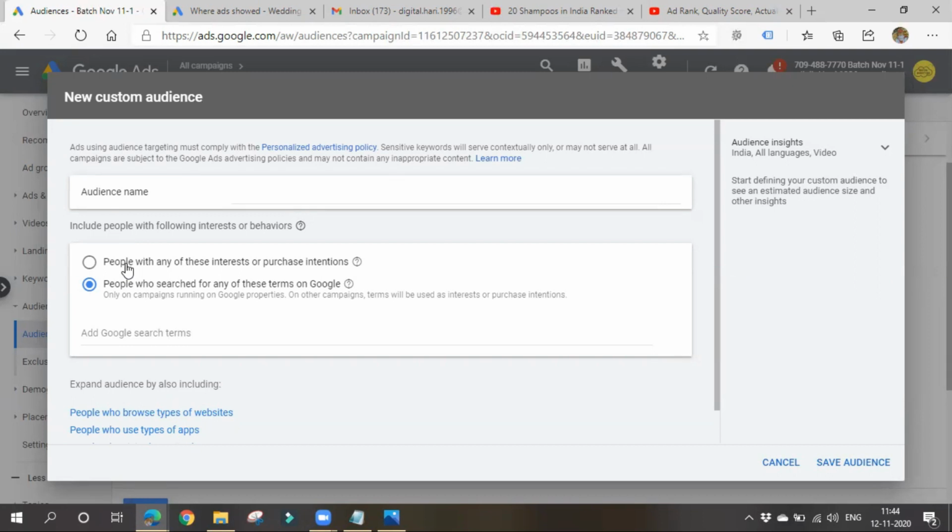So how will Google know all these things? Based on our past searching history, our Gmail accounts, machine learning. Yes, Google Maps too. Even Google Maps collects our data, where we are traveling. It will know where we are, in which shopping center, in which areas. It will know everything. Based on that, we can choose that custom audience also.